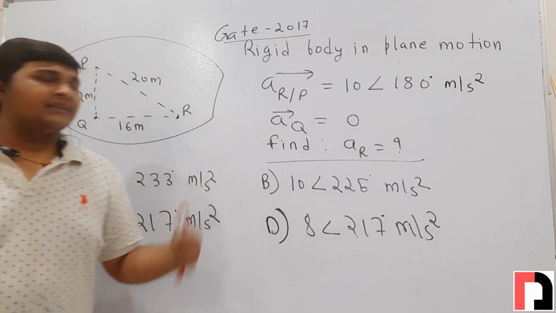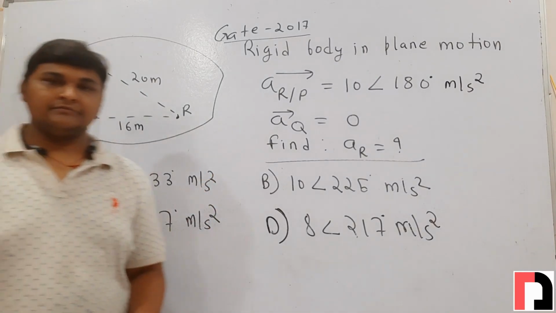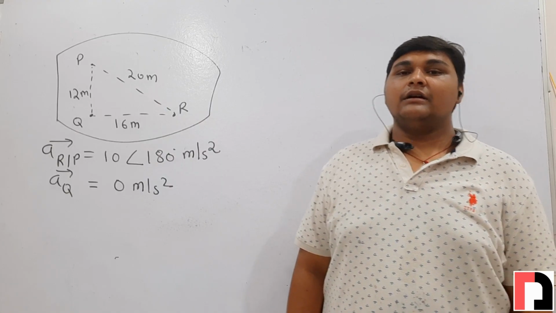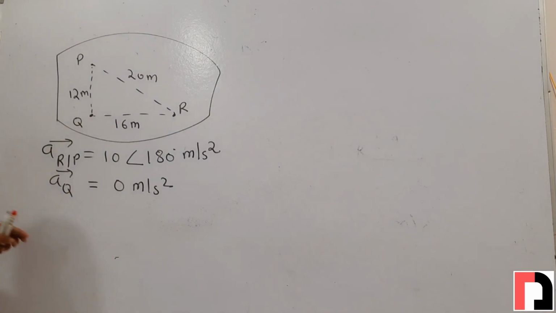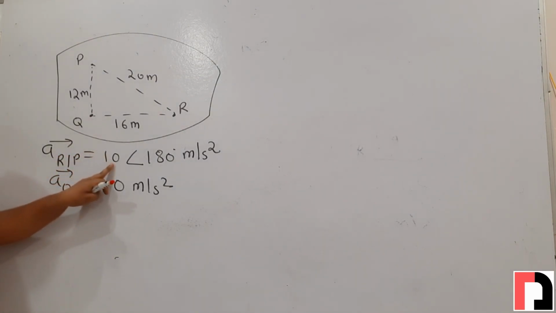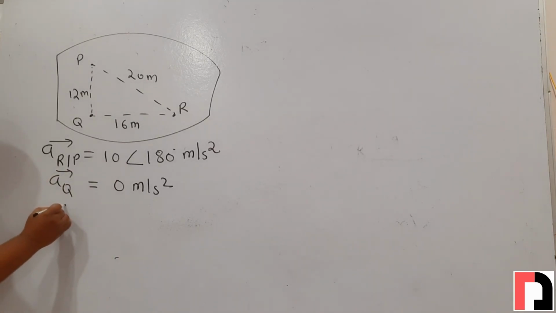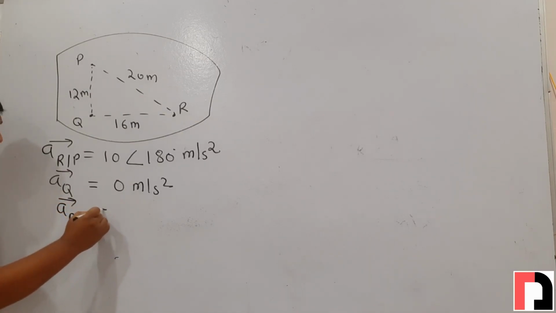Okay, now we will discuss the solution. Friends, what is given? The acceleration of point R with respect to P is ten at an angle 180 degree meter per second square, and the absolute acceleration of point Q is 0. We have to find the absolute acceleration of point R.